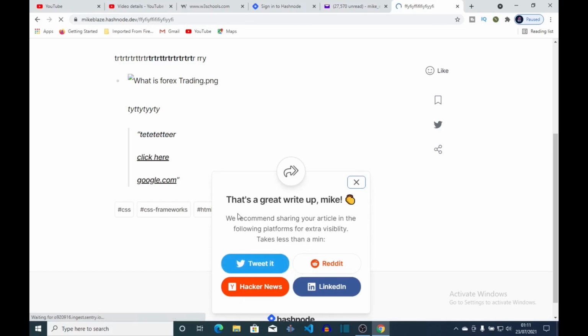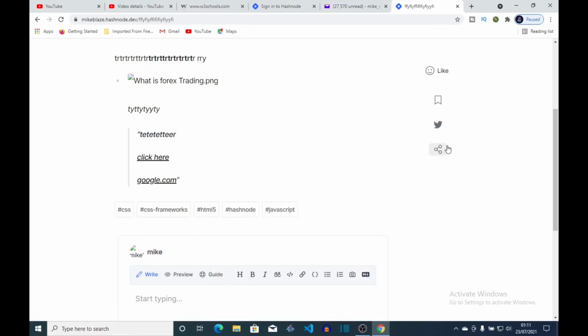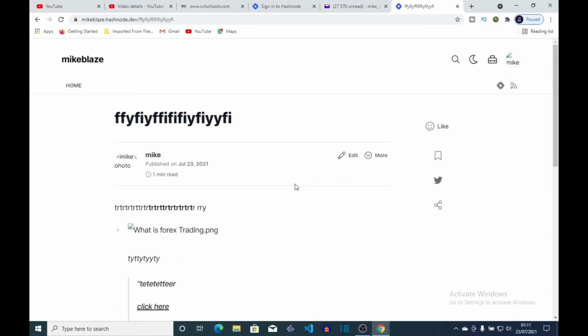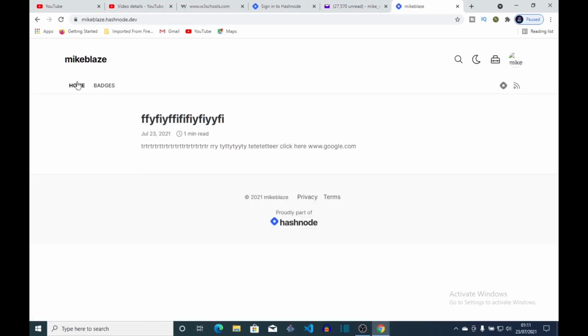You can now share your article on Twitter, Hacker News, Reddit, and LinkedIn. Or you can just take a link from here to share with other people, the permalink. You can copy the permalink to share with other people, and basically that's it. Create a blog site and post on Hashnode.